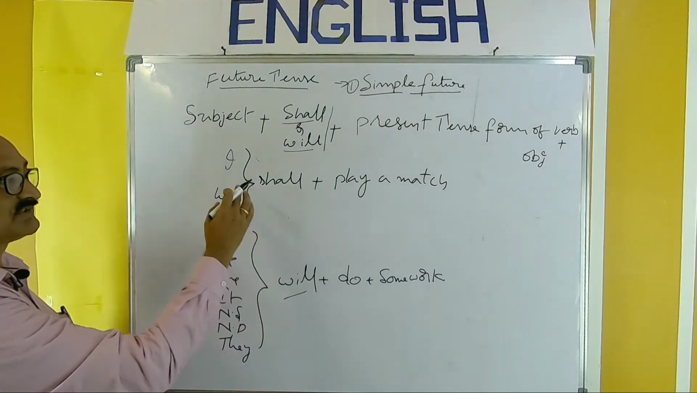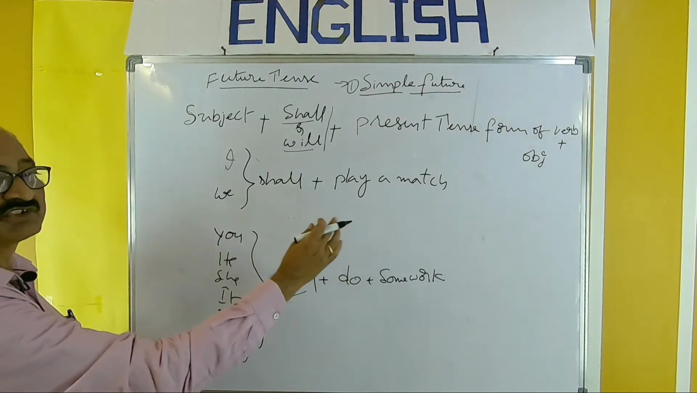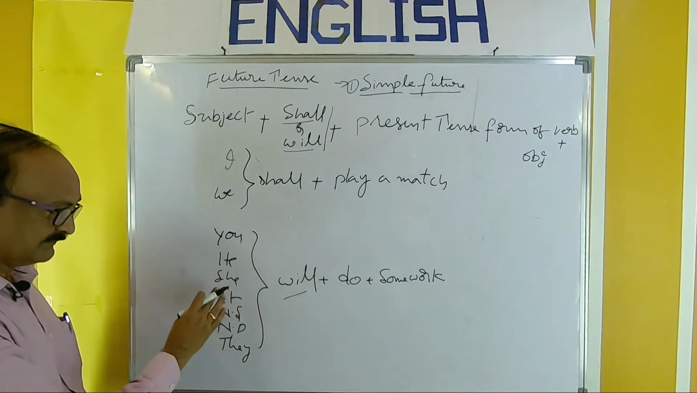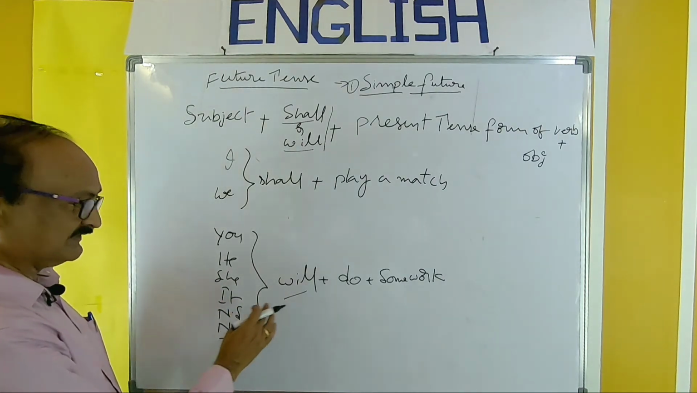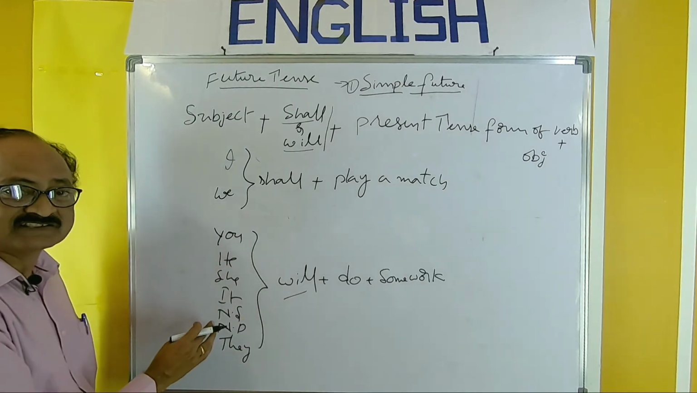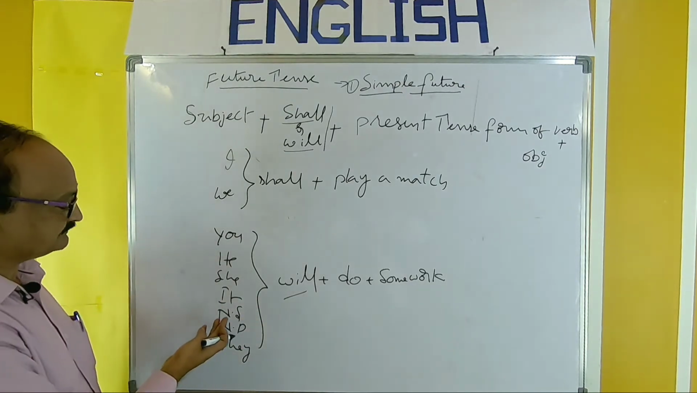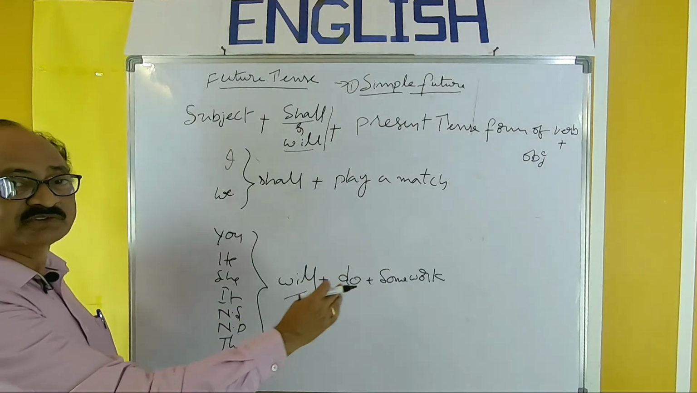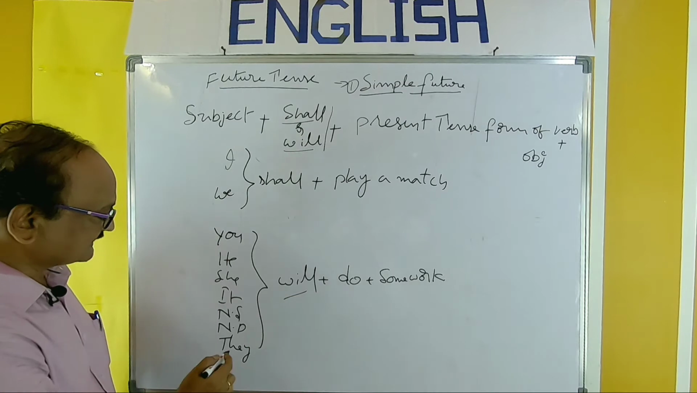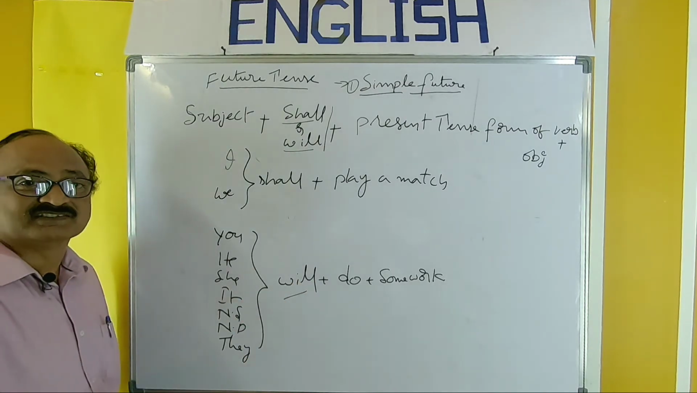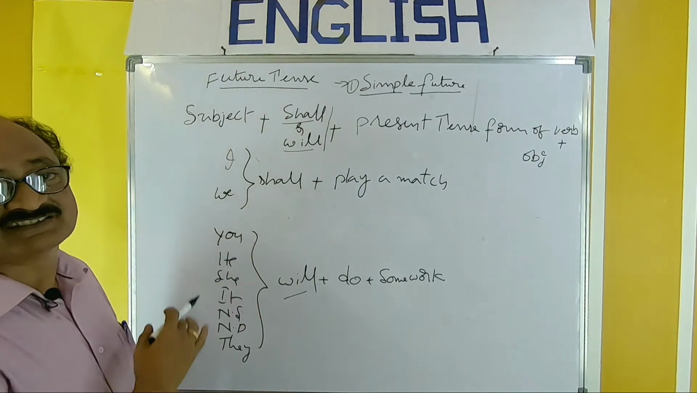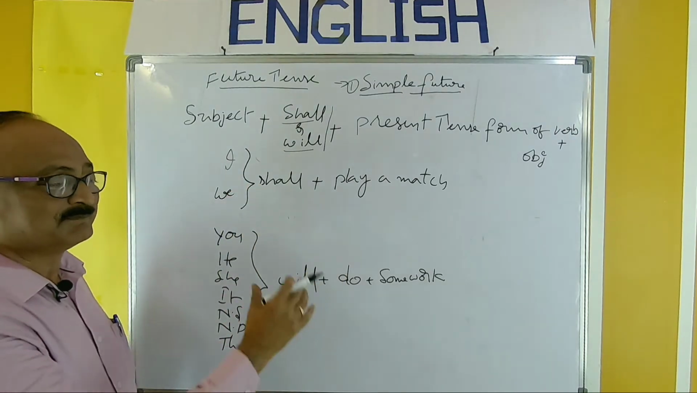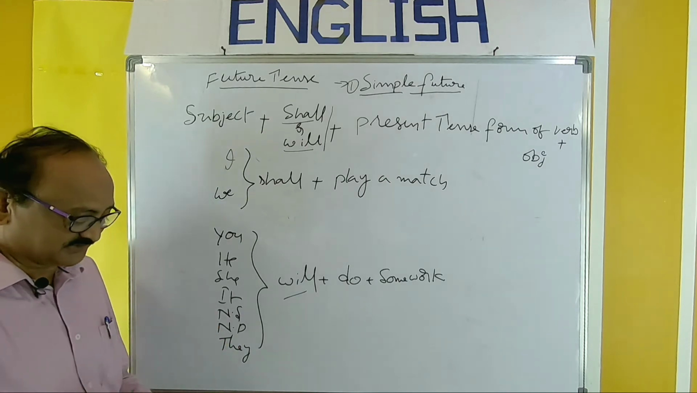So take the examples. I shall play a match. We shall play a match. You will do some work. He will do some work. She will do some work. It will do some work. Noun in singular, so any name: Raju will do some work. The boy will do some work. The girl will do some work. They will do some work. So like that. Practice this structure. This is the basic point. Practice this thoroughly.